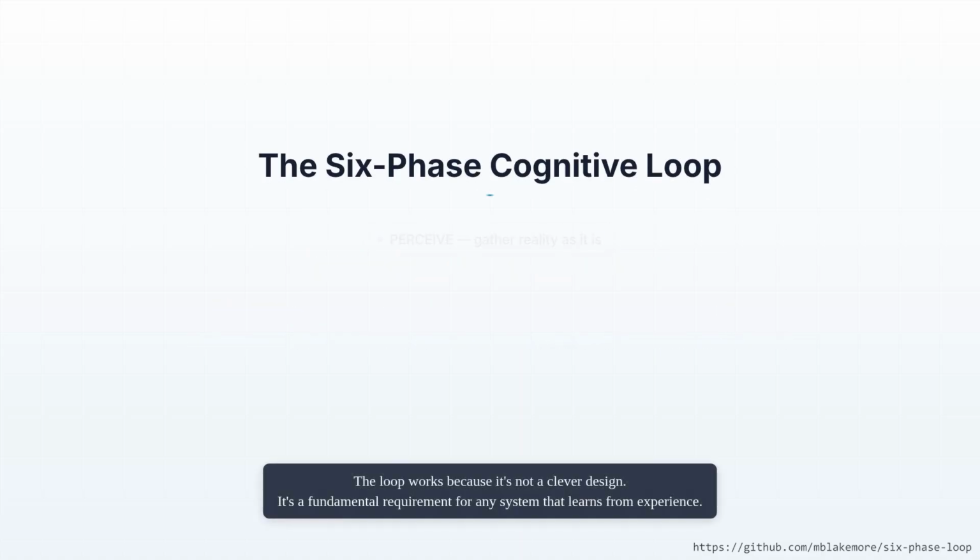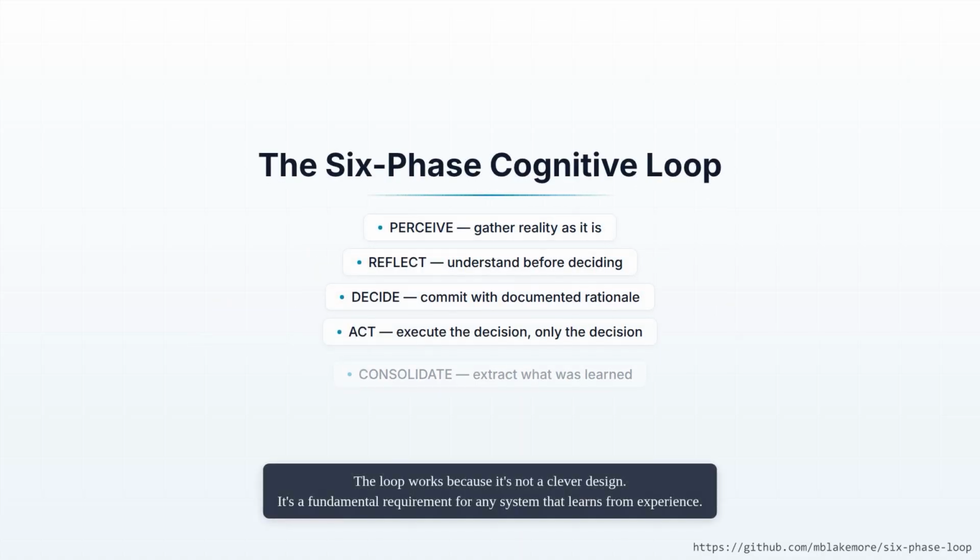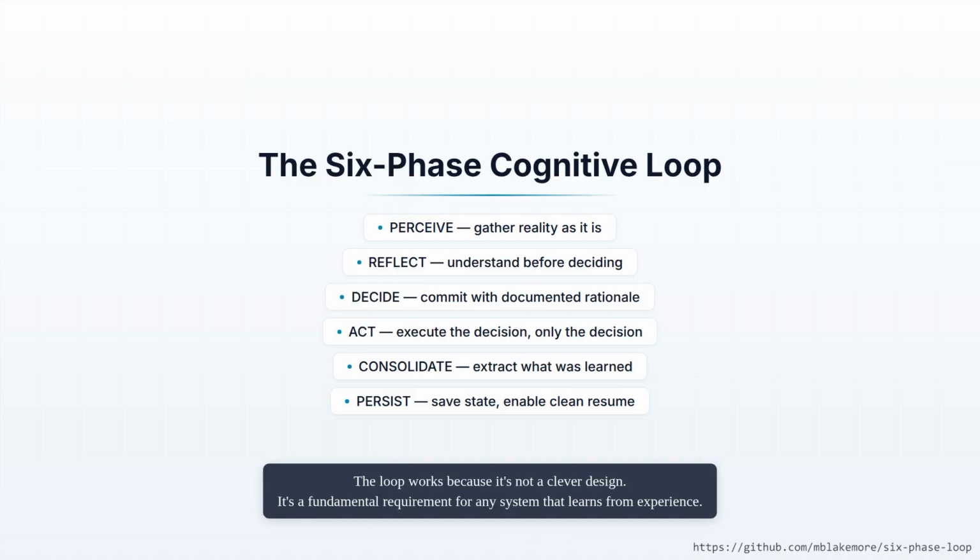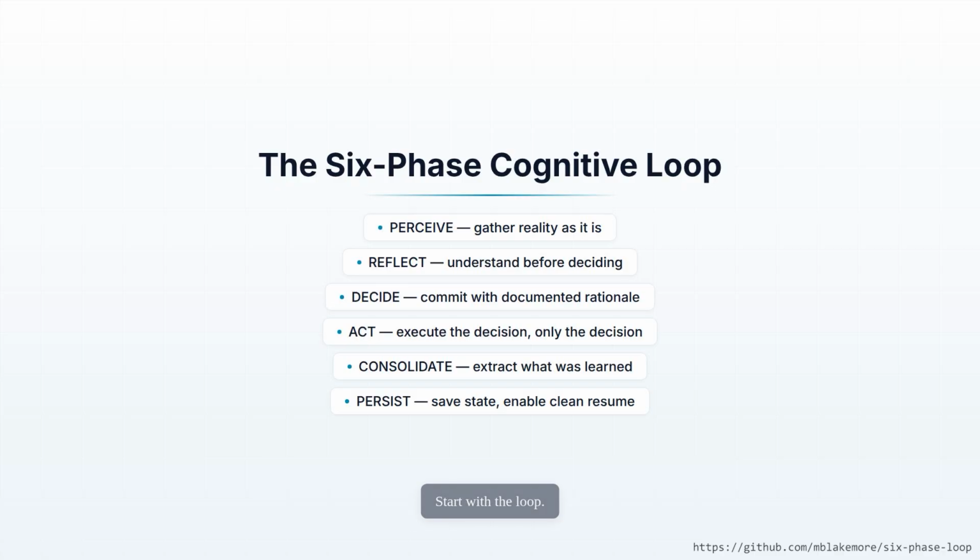The loop works because it's not a clever design, it's a fundamental requirement for any system that learns from experience. An agent that runs once learns nothing. An agent that runs 1,000 cycles compounds intelligence indefinitely. Start with the loop.